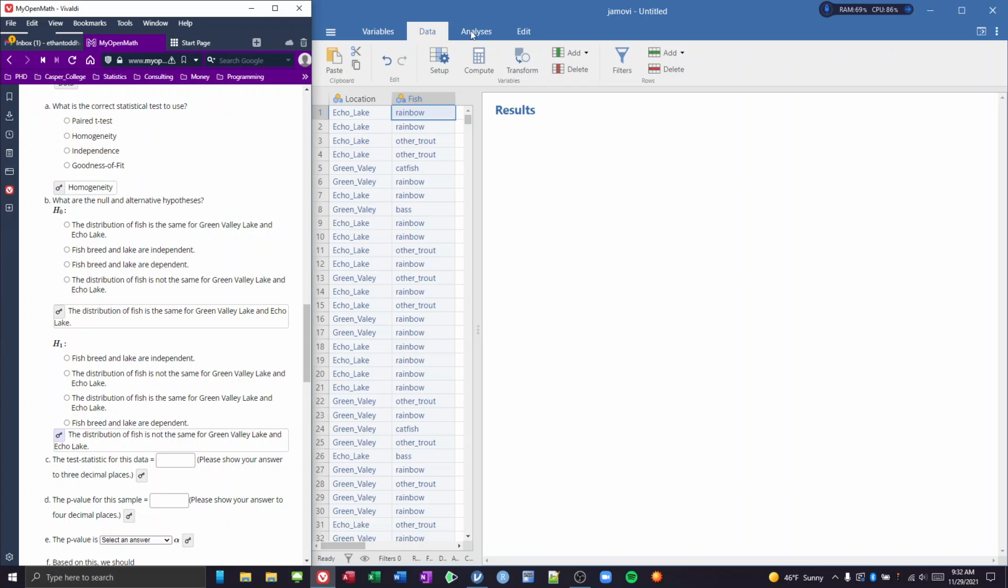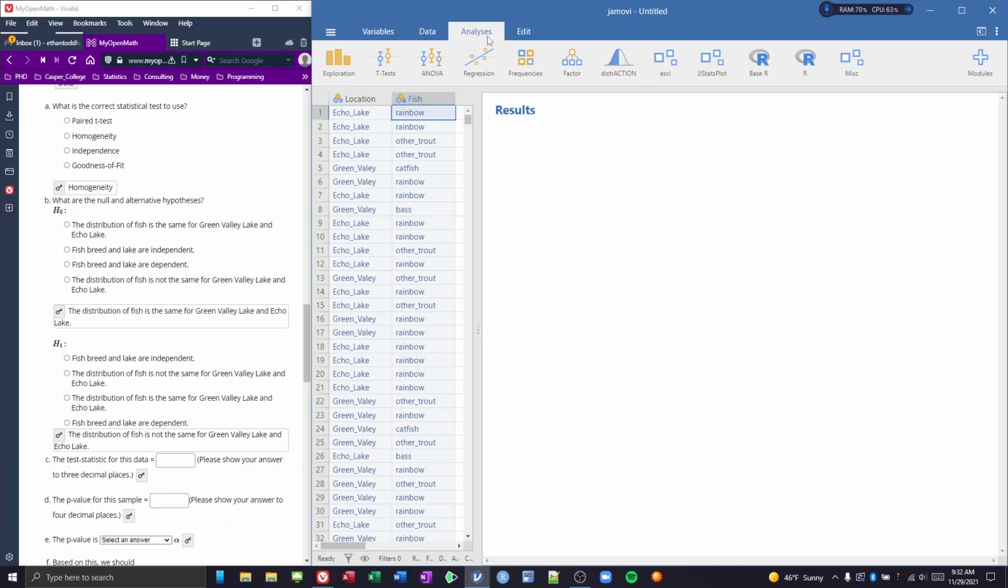So let's go to our analyses, and we're going to go to our frequencies, and we're going to do this independent samples. Now, just conceptually, the homogeneity test and the independence test are mathematically the same. But how they're set up is slightly different, and I'll get into what the differences are when we get to our independence one. But for this homogeneity, just remember that we are looking at these distributions of two different samples, and we're comparing the distributions to one another.